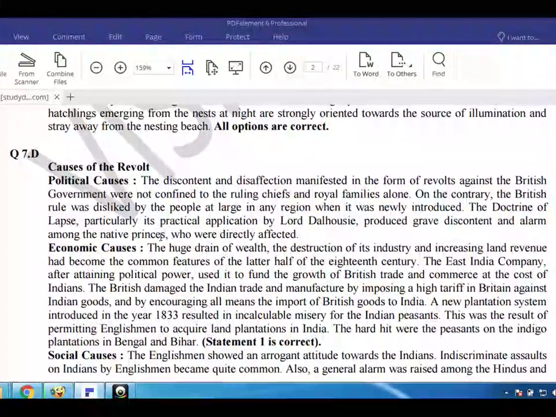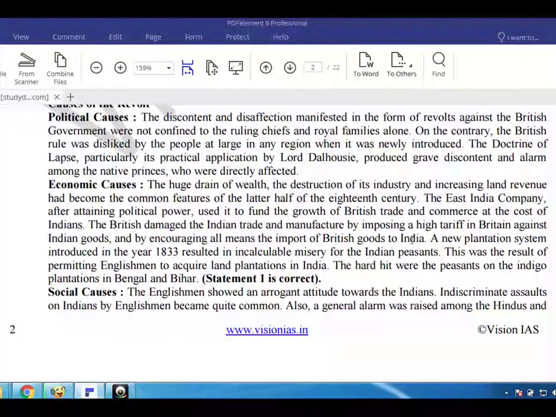Economic causes. The huge drain of wealth, the destruction of industry and increasing land revenue had become the common features of the latter half of the 18th century. The East India Company, after attaining political power, used it to fund the growth of British trade and commerce at the cost of Indians. The British damaged the Indian trade and manufacture by imposing a high tariff in Britain against Indian goods, and by encouraging by all means the import of British goods to India.